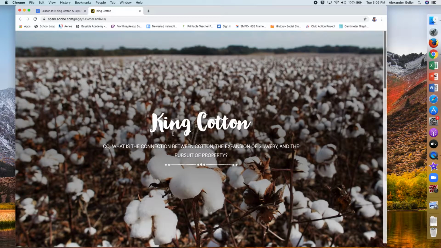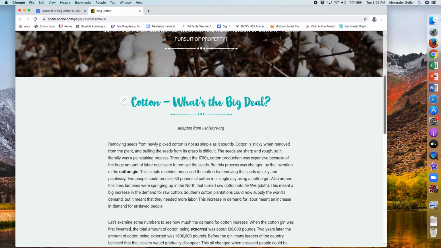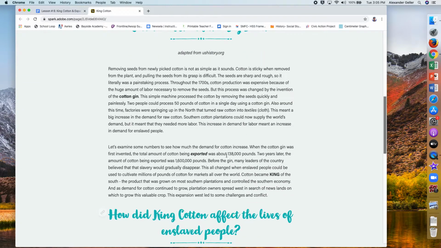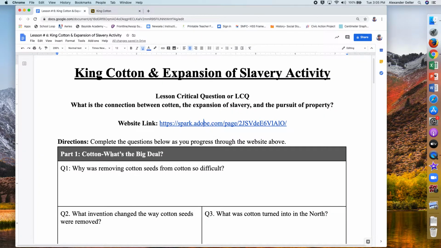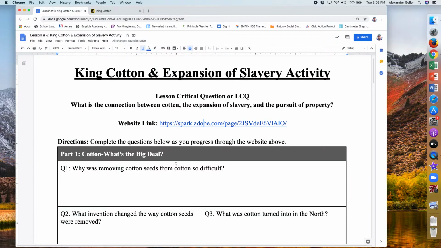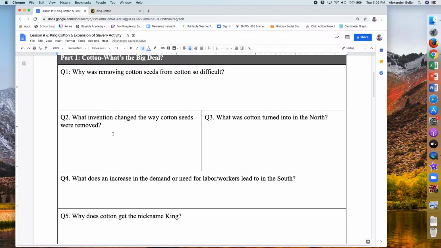Now, here you see King Cotton. What is the connection between cotton, the expansion of slavery, and the pursuit of property? So cotton, what's the big deal? If you notice, each section of this is going to have headings, as you can see here. If you look at this heading, you go back, it's the same heading right here. What's the big deal? So you are going to read 2 paragraphs, and those 2 paragraphs will help you answer these 5 questions.